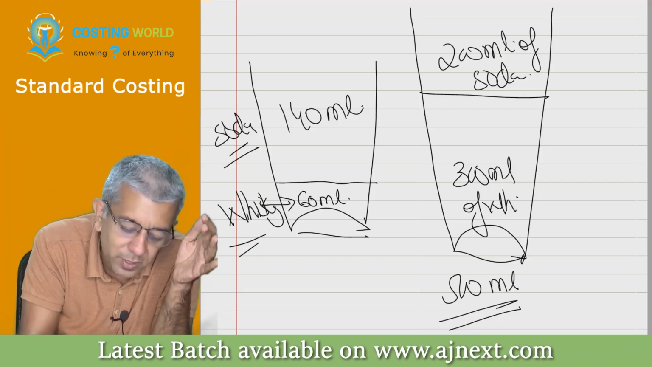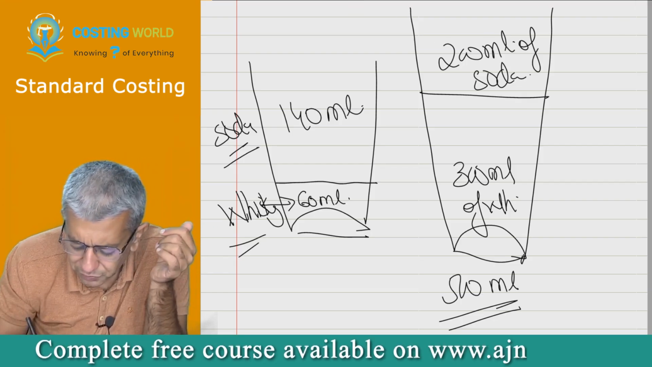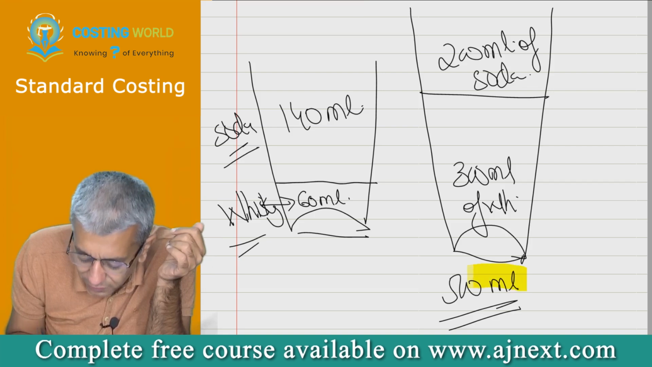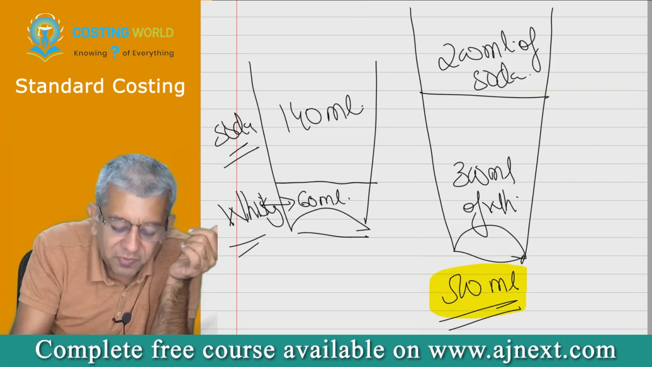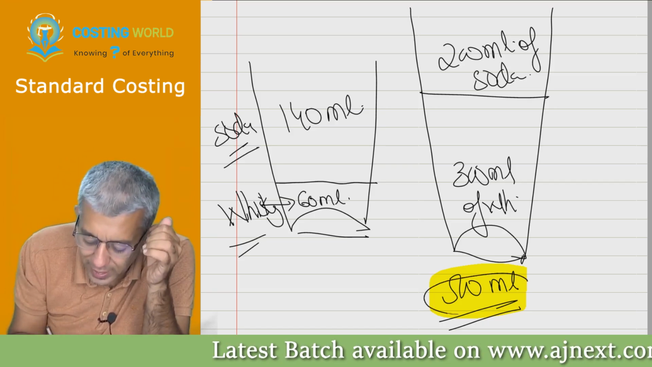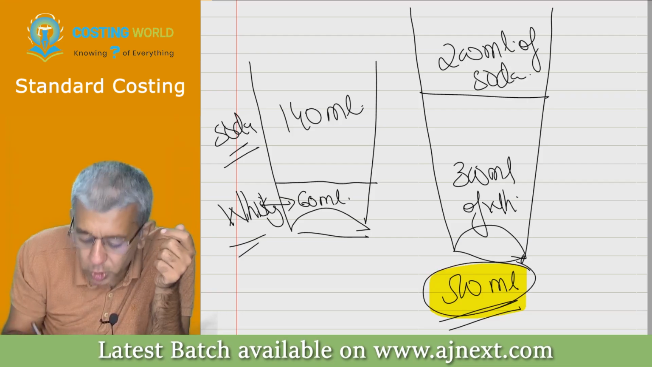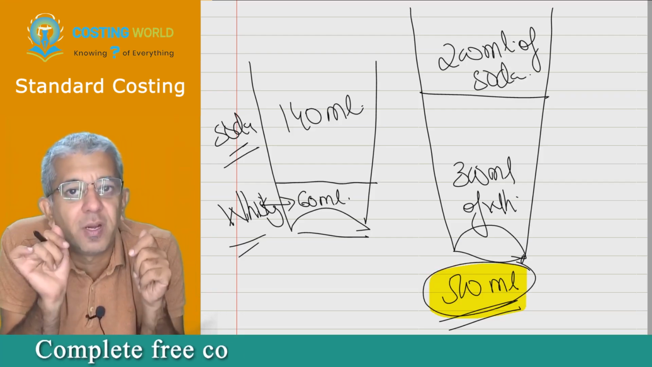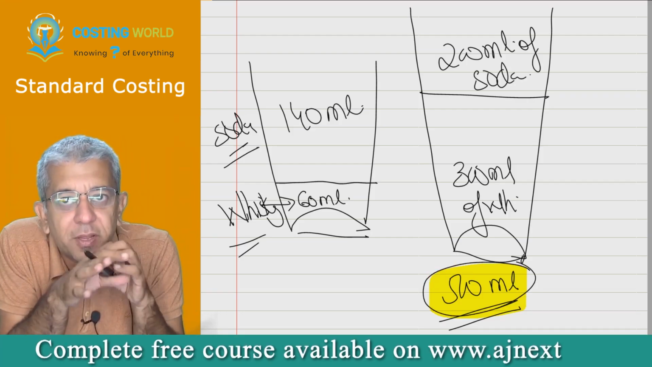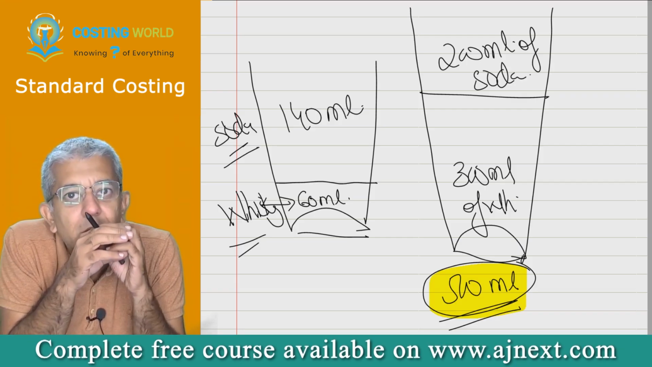Mix variance will be, even if suppose that guy brought 500 ml of whiskey with soda, what should have been the breakup of 500 and what was the breakup of 500? Is this understood? You all understood this, no?